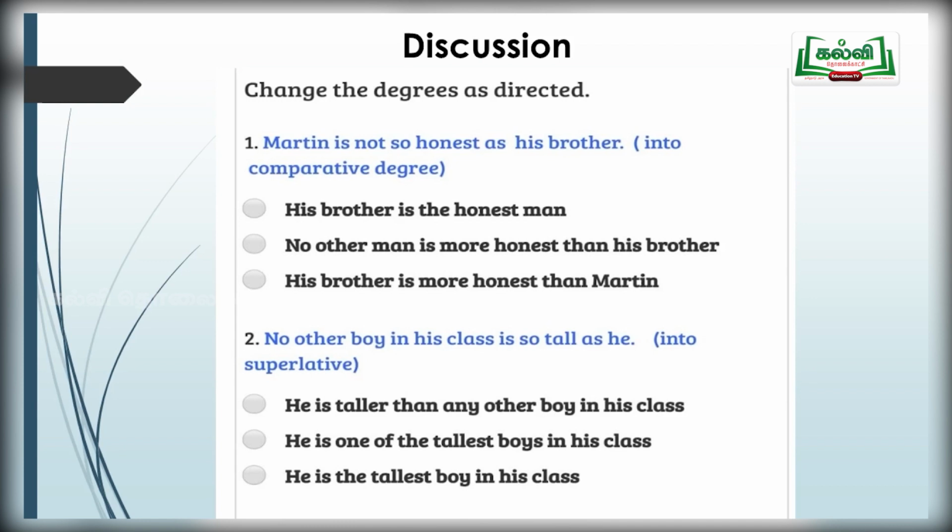The question is negative because it is having the word not. Very good. Second step, find out the degree: positive, comparative or superlative. The question is positive degree because the sign word as is there.